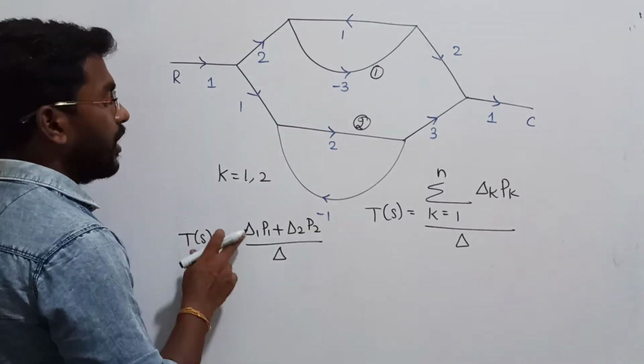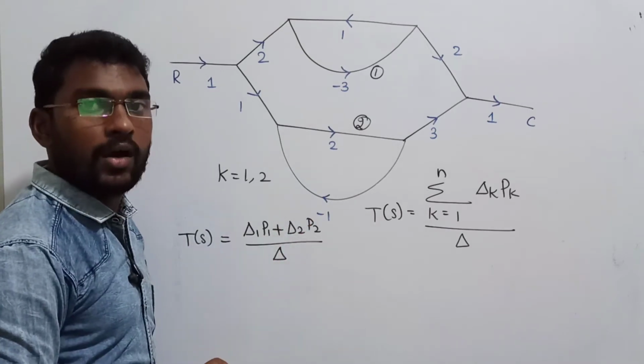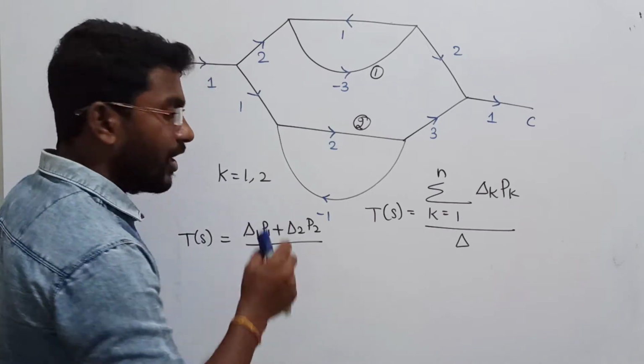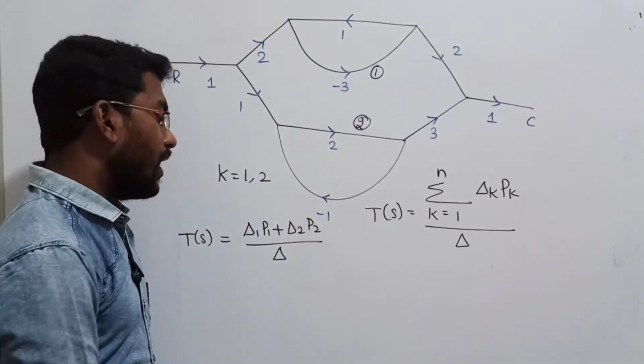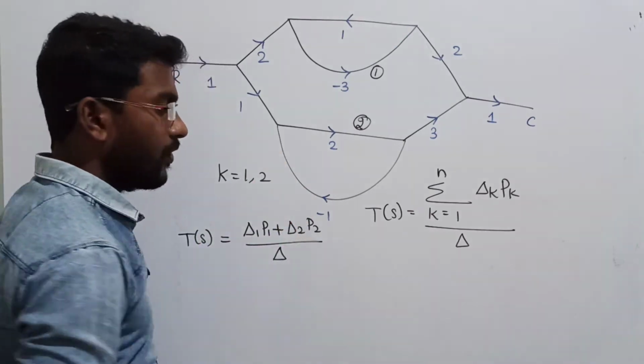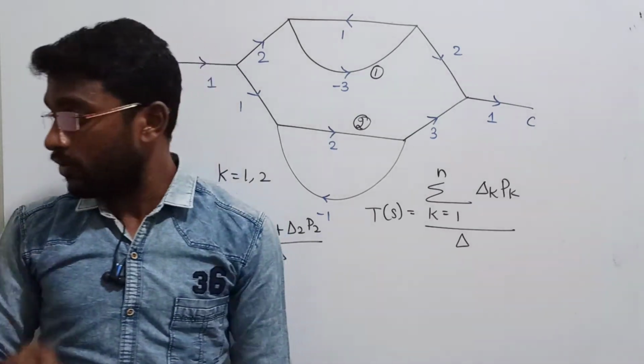Next, we have to calculate the values of Δ1, P1, Δ2, P2, and then Δ. We have to visualize all these things, right? Now, why not do one thing? First, calculate the value of Δ, and then we will take the rest of the things, so that you will get a clear idea. How to calculate the value of Δ? Let us see. First, I will write the formula for Δ.